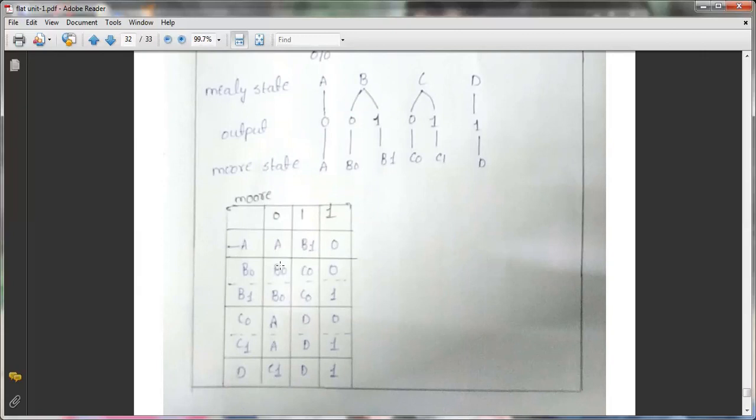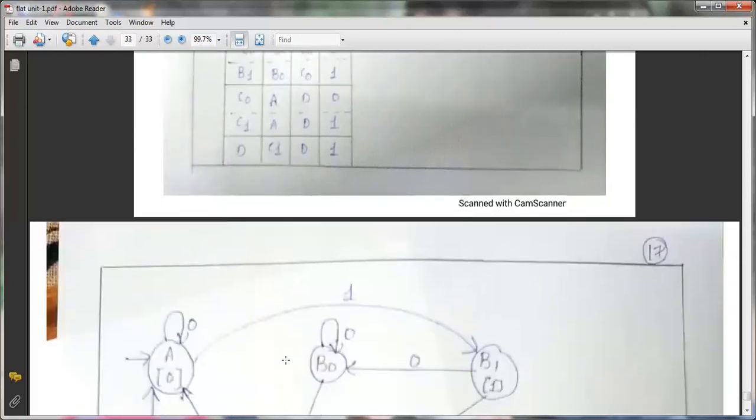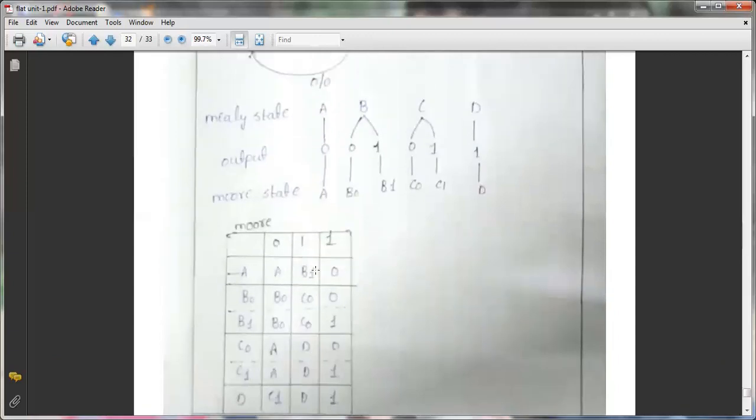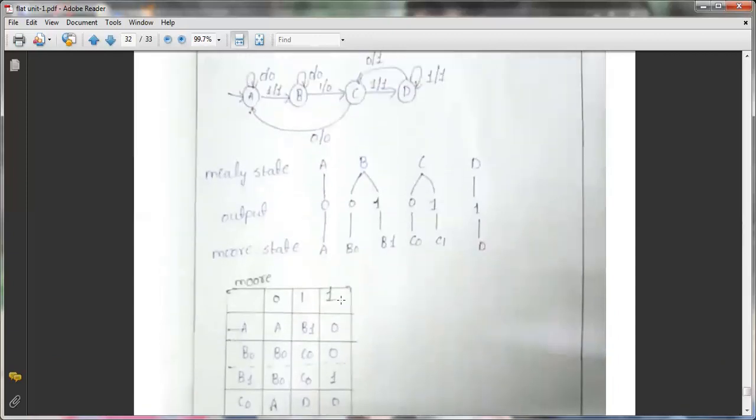Okay, so the output is 0. So like this, we have to divide B0, B1, C0, C1, and also D here, and draw the diagram. This is the transition table, no? So based on this transition table, we are going to draw the diagram for the Moore machine.